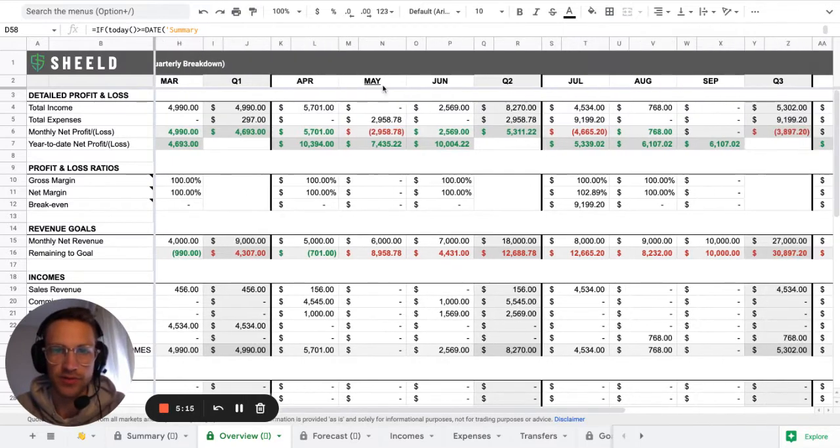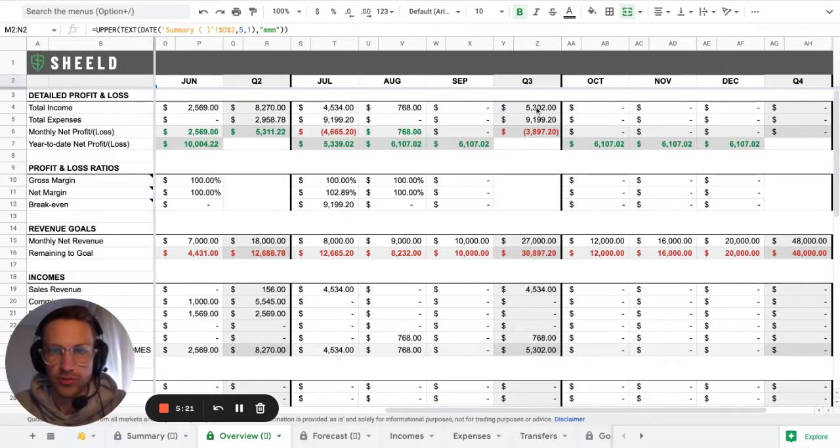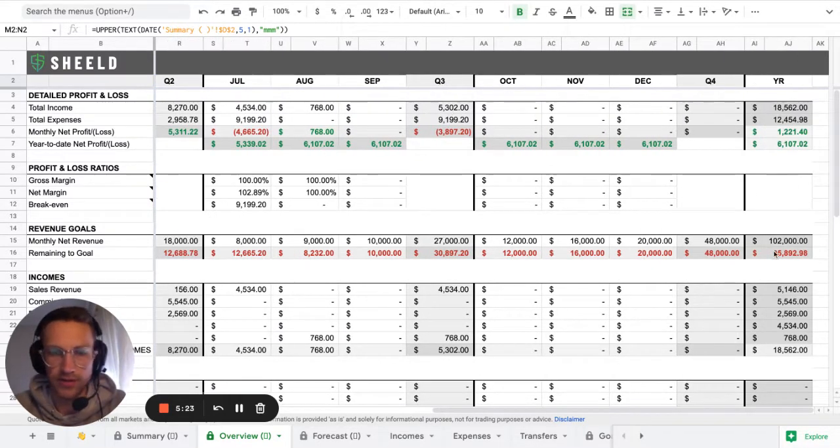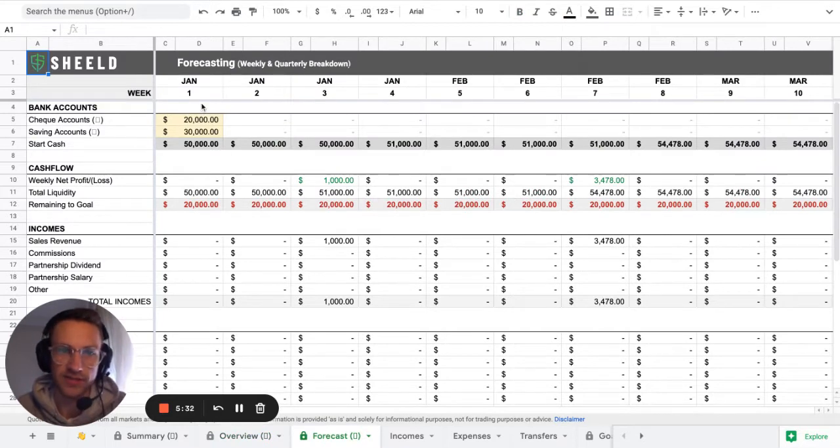And then you're able to see, okay, we're in May. That's where we're right now. And then Q2, Q3, every month. Then at the end of the year, where are you at? So that's the overview. Then the forecast works in a similar way, but the forecast is per week.